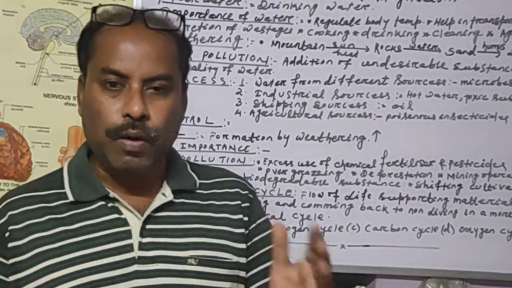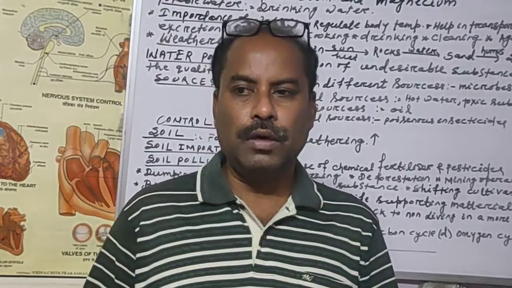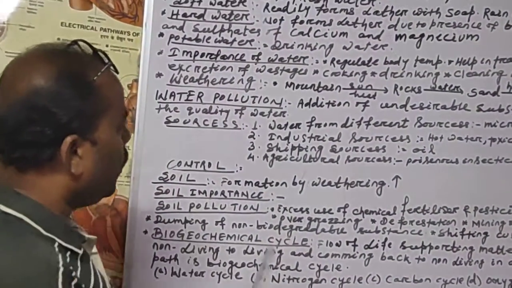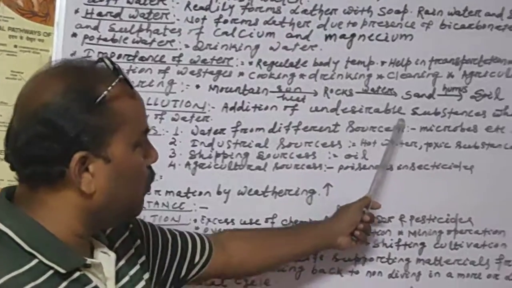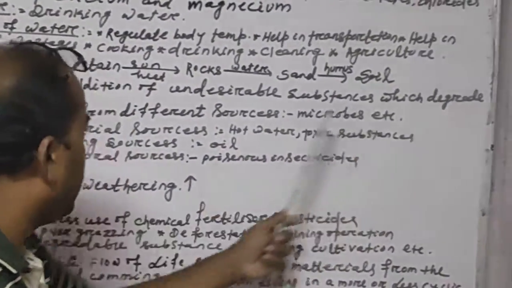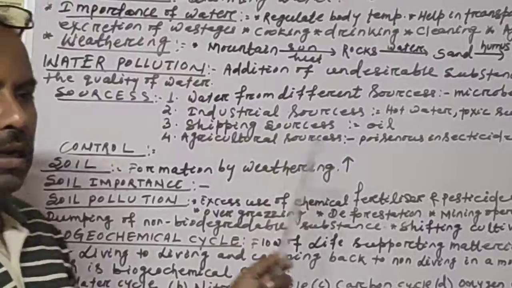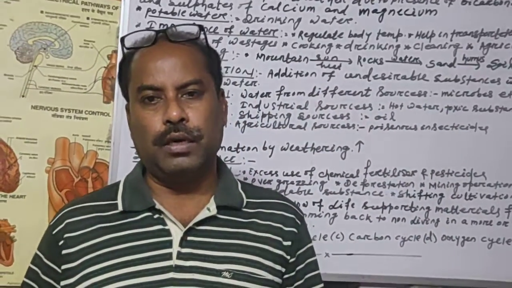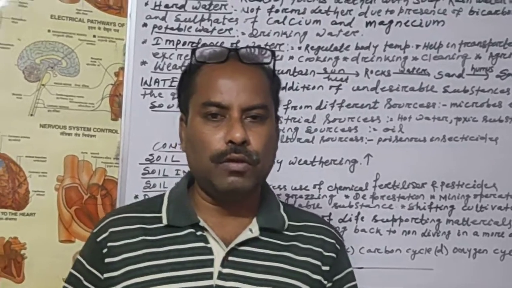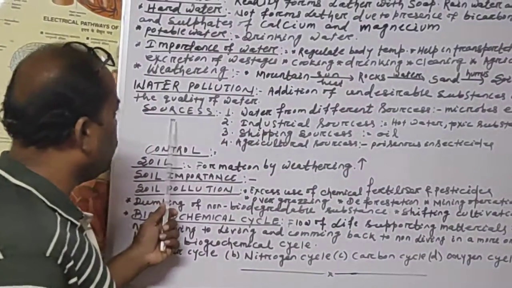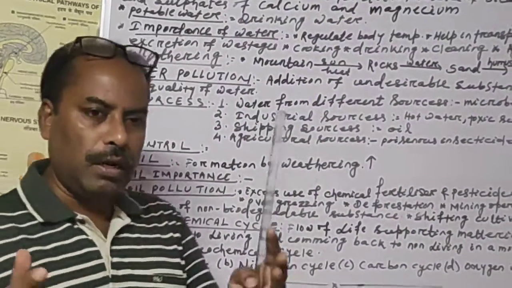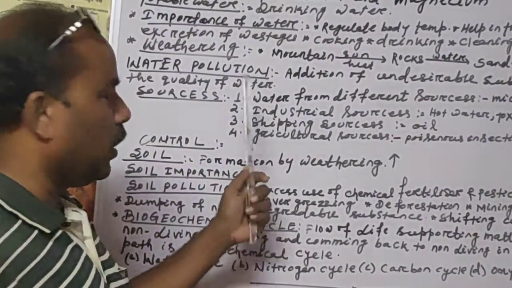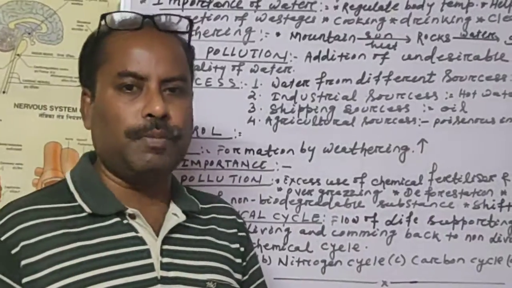So let us see why water is polluted. What are the sources by which water is polluted? Here it is given. The addition of undesirable substances which degrade the quality of water so that it cannot be used for drinking, cooking or other purposes. That is called water pollution. Water pollution is caused because of a lot of human activities. There are some given sources of water pollution. From where is water polluted?